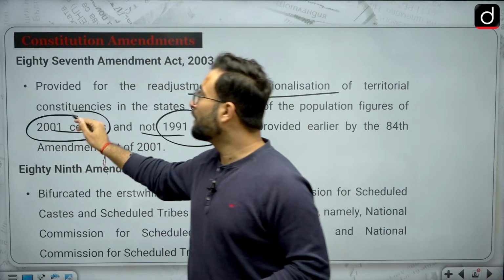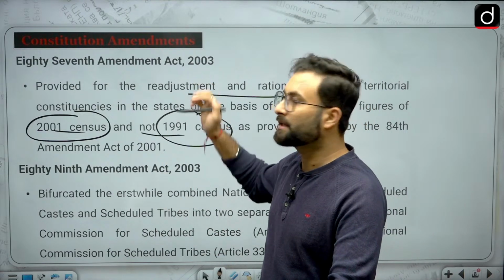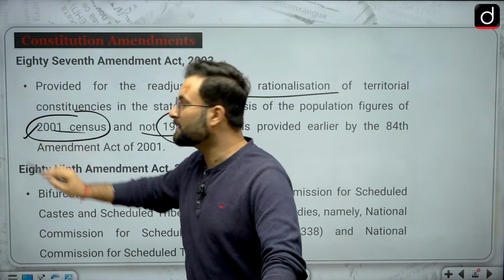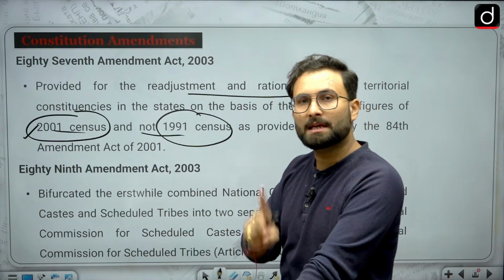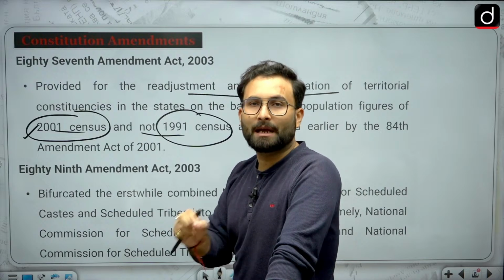Okay, so the recent change which has happened with respect to the readjustment of the territorial constituencies is based on the 2001 census. Okay, you can remember that, because last time they have asked a question about delimitations, how many times it has happened in India.